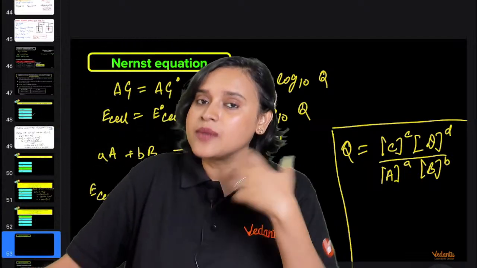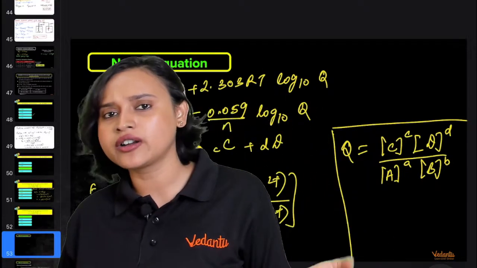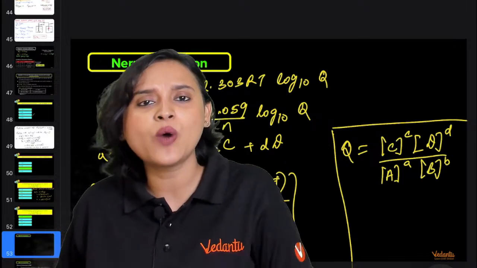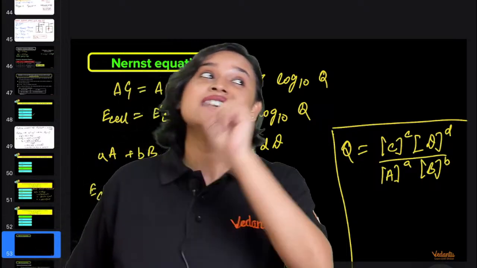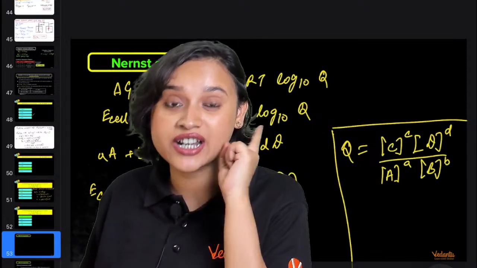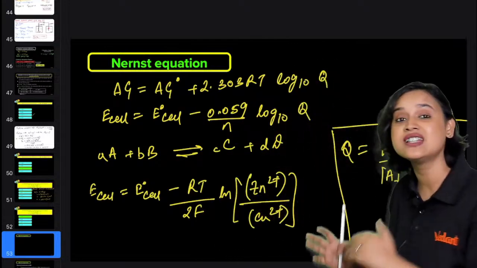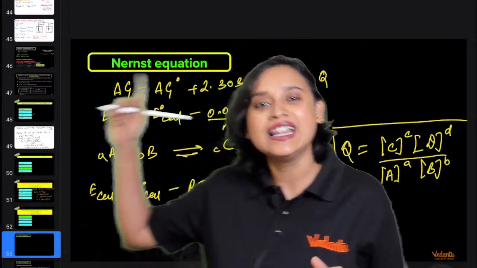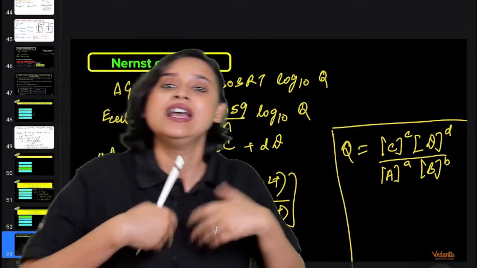By the way, the question that comes to your mind is, why do we have the Nernst equation? All this time we were talking about reduction potential, E naught cell, E cell. All of that is fine, but why the Nernst equation? Because standard reduction potentials were all for 1 molar concentration, 1 bar, 298 Kelvin. What if we are given a reaction where it is not standard? What do we do then? That is when the Nernst equation comes into our picture and helps us.